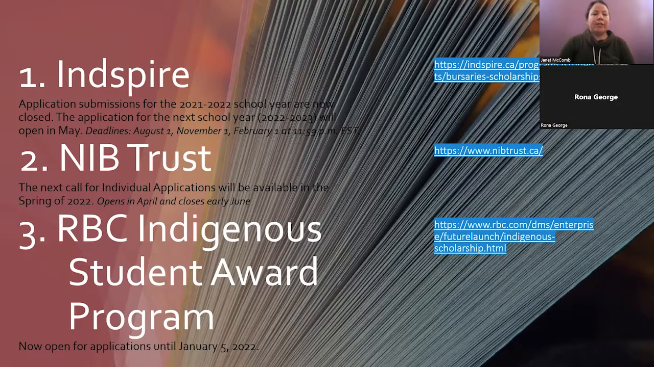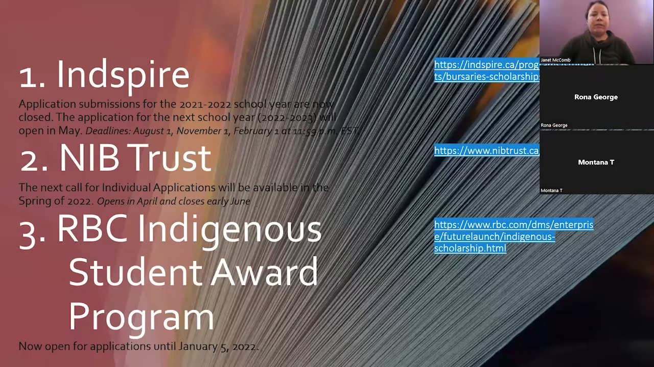With Inspire, you only have to apply once. There is a bursary for that every academic year. The application opens in May, and the deadlines for the Inspire bursary are August 1st, November 1st, and February 1st at 11:59 p.m. Eastern Standard Time. You only have to apply once every year, and your name will go into all the scholarships, awards, and bursaries that Inspire has. But remember, you have to apply every year, just once every year, if that makes sense.